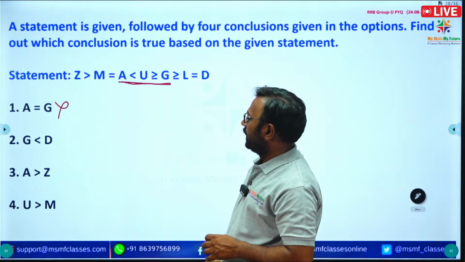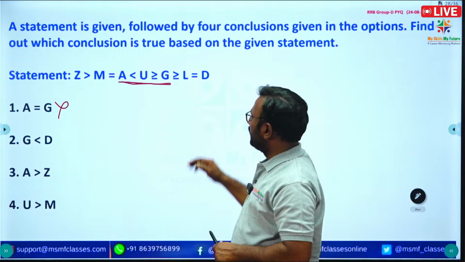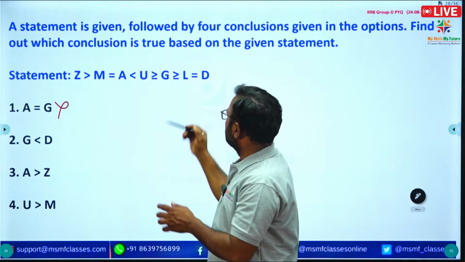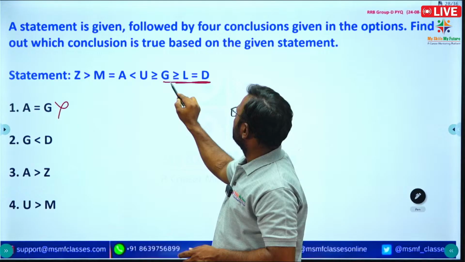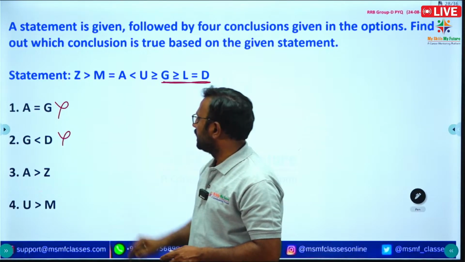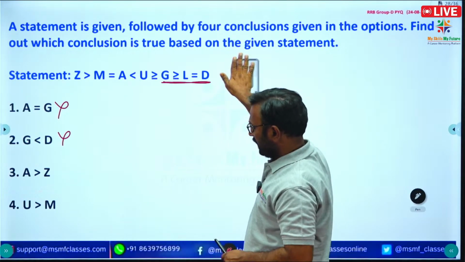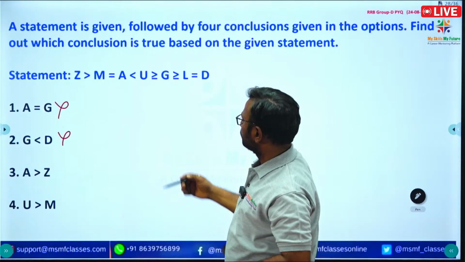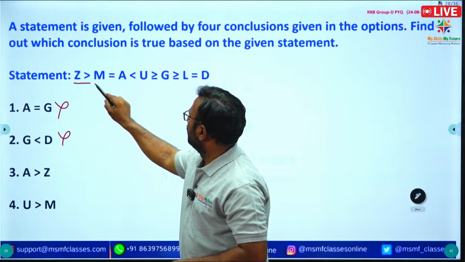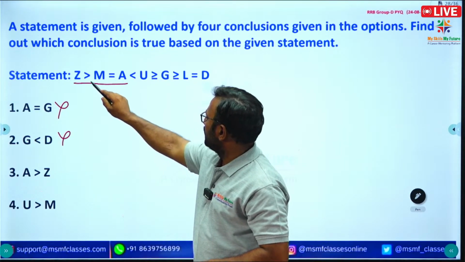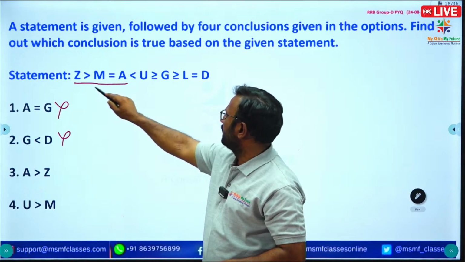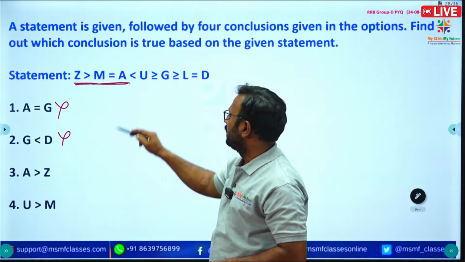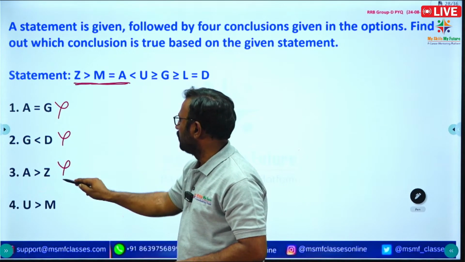G less than D: by seeing here, G is greater than D, not less than D. A greater than Z: here Z is greater than A, so A greater than Z is wrong.